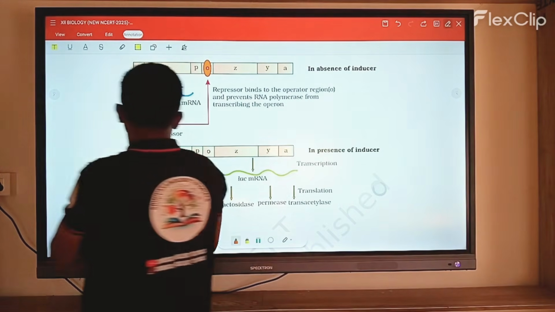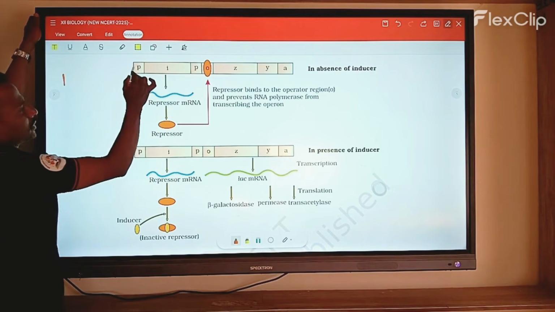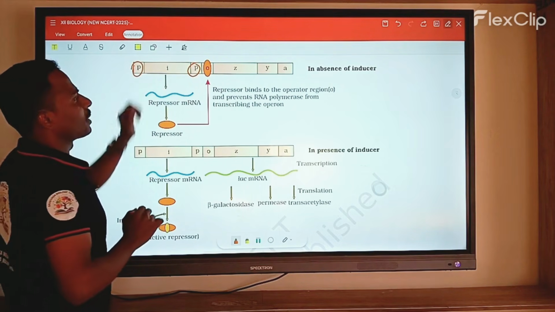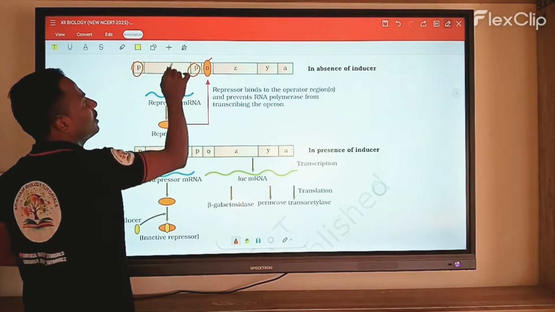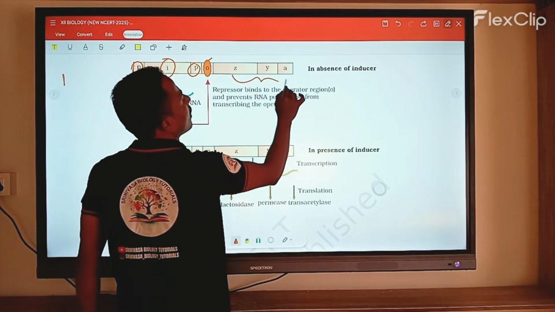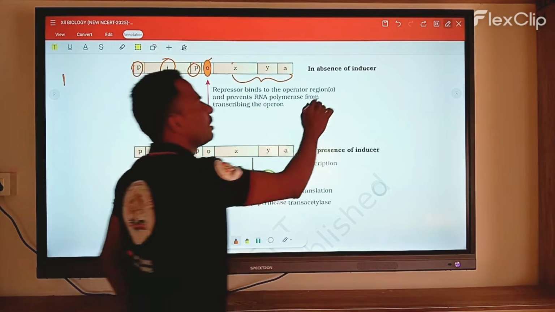In this lac operon, the first one, P, is the promoter site. O is the operator. I means the I gene. Z, Y, A are called the structural genes. Here we consider the absence of inducer.